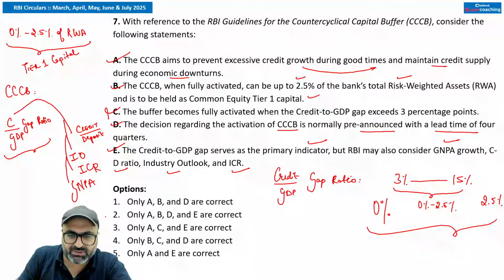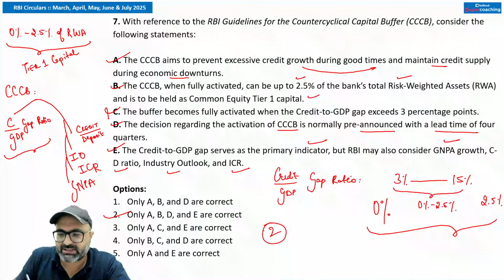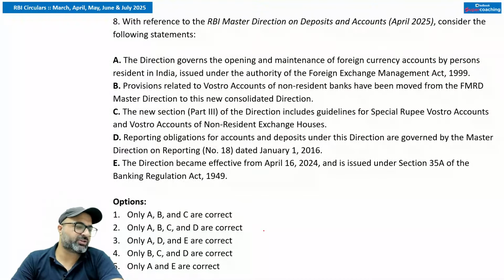That is correct. So the answer is going to be the second option. A, B, D, E is correct, but the C option is wrong. Moving on to the 8th question, guys.